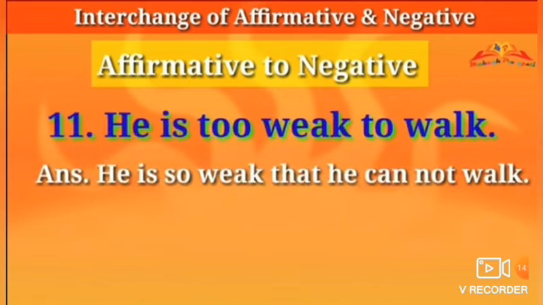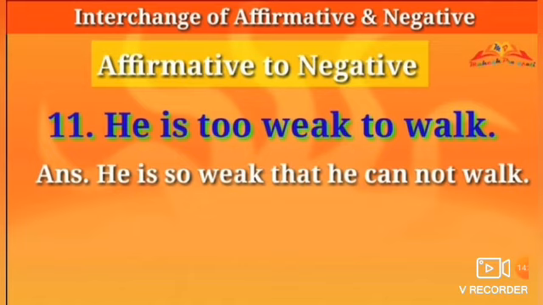Okay, next sentence. He is too weak to walk. The sentence is affirmative. Whenever you have to make such a kind of sentence, you will use so that.